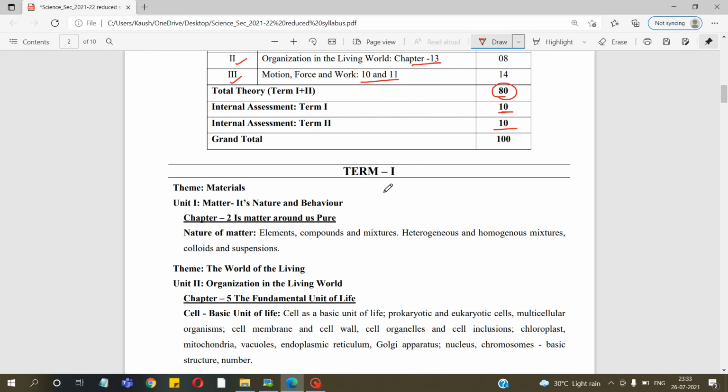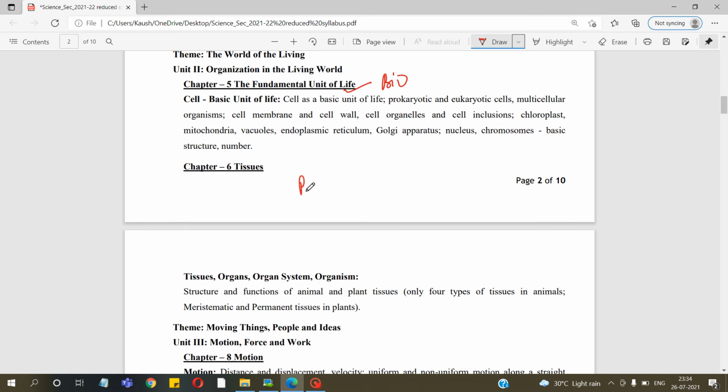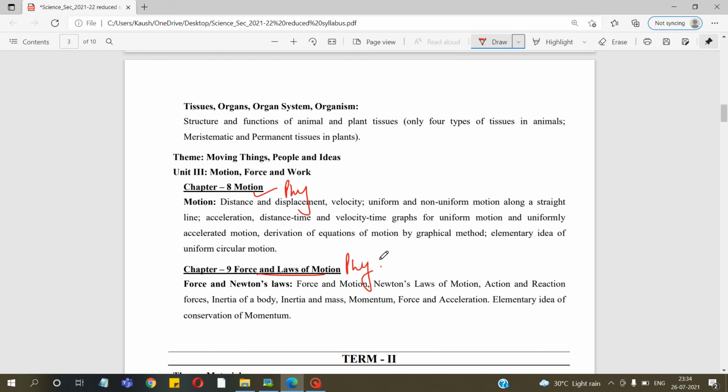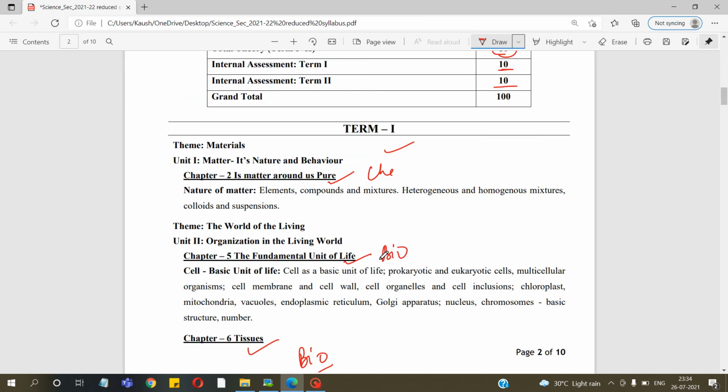In term 1, we have chapter number 2, that is Is Matter Around Us Pure. Chapter number 5, The Fundamental Unit of Life. This is from biology, and this is from chemistry. Again, chapter Tissues from biology. Then chapter 8 from physics. Chapter 9, Force and Laws of Motion from physics. So, how many total chapters are there in term 1? 2 from physics, 2 from biology, and 1 from chemistry. This will be the syllabus for term 1.